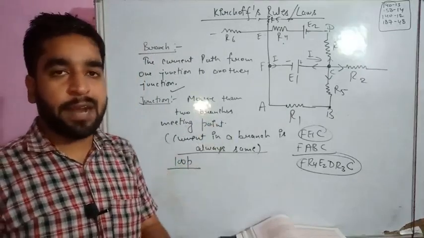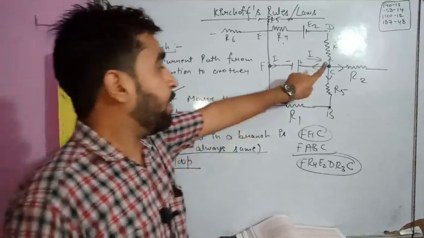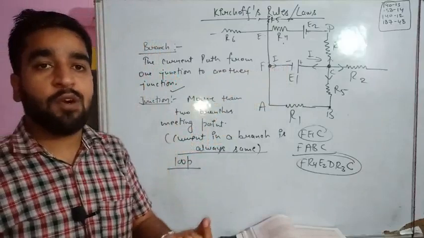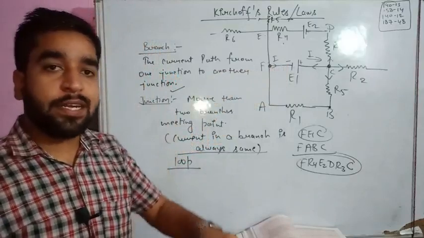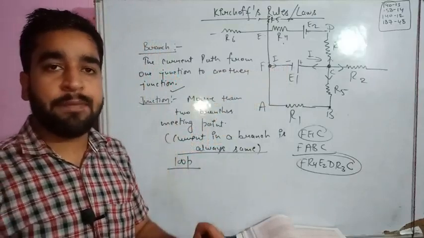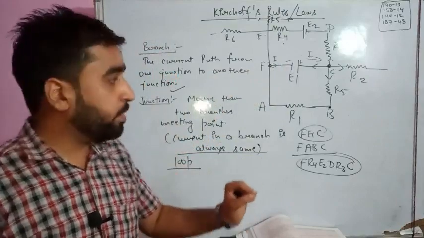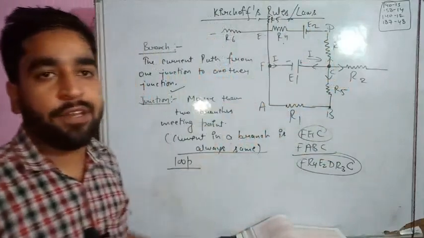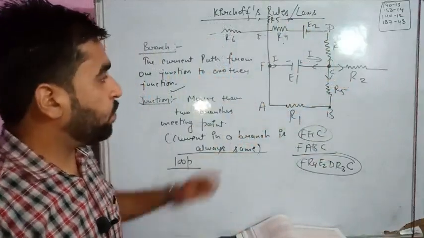When we speak about a branch, a branch is the current path from one junction to another junction. But when we speak about a loop, a loop is a continuous path starting from the same point and ending at the same point. So from C we are starting and coming back to C. That will be known as a loop. So this is a loop.